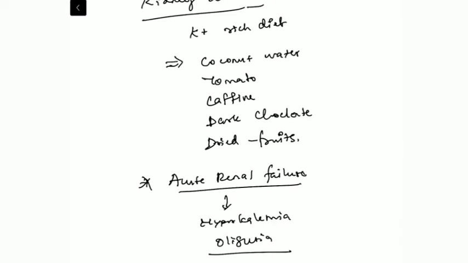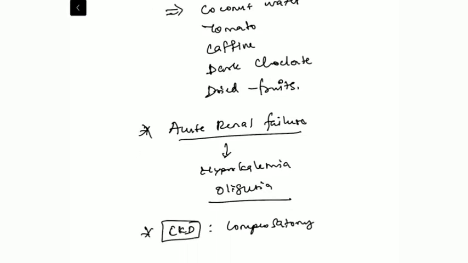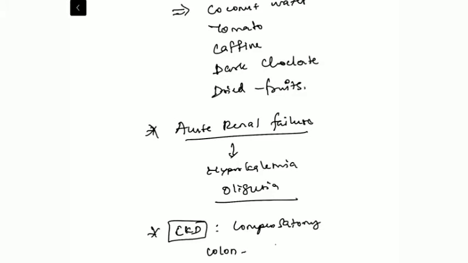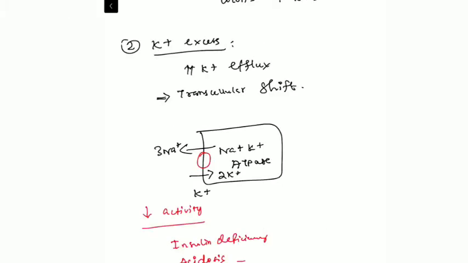But in patients with chronic kidney disease, there will be a compensatory mechanism at the level of the colon, which increases potassium secretion. So in CKD patients, we may develop hyperkalemia on a long-term basis only. But this compensatory mechanism is not active in acute renal failure, where the patient will develop hyperkalemia immediately.